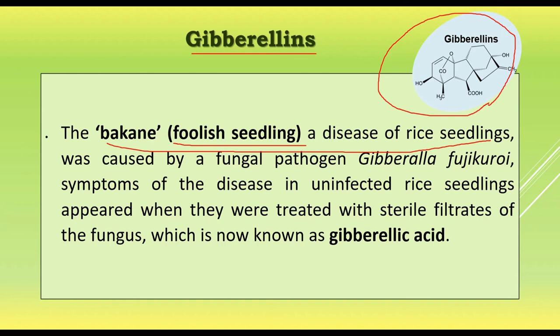Then the scientist Kurosawa isolated a chemical from those diseased rice seedlings, and it was named gibberellic acid. He observed that these seedlings were infected by a fungal pathogen, Gibberella fujikuroi. That's why the chemical was named gibberellic acid. It was also seen that when this gibberellic acid was injected into uninfected rice seedlings, they also showed Bakanae disease.